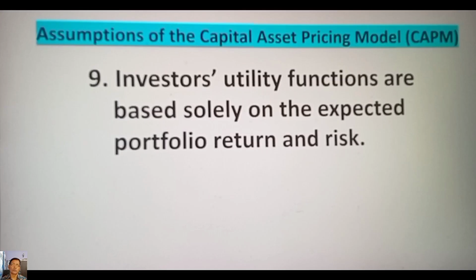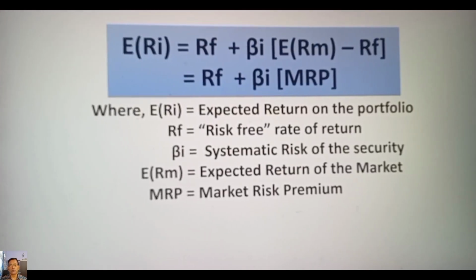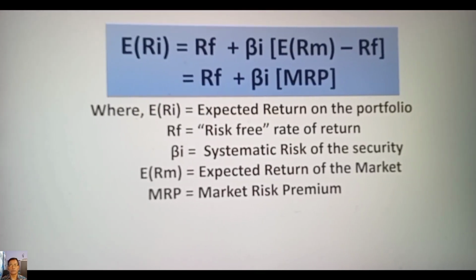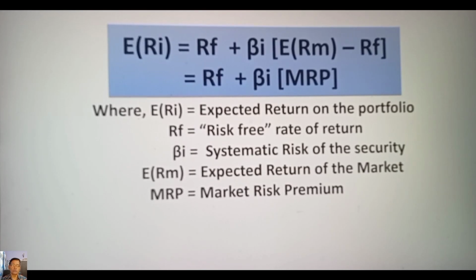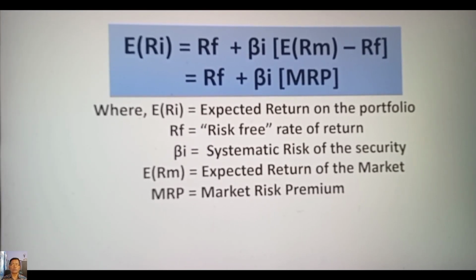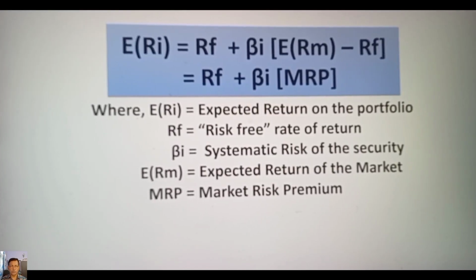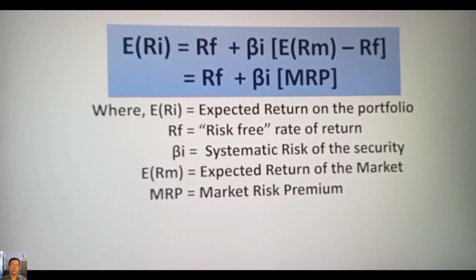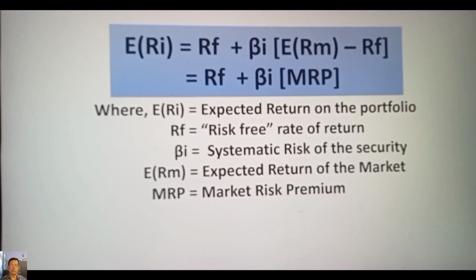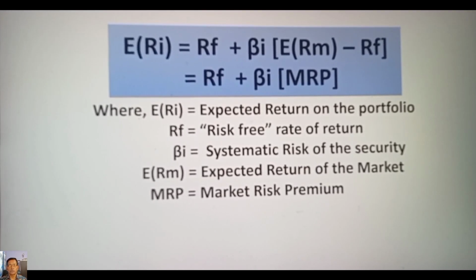Let us see the formula for CAPM. ERi is equal to Rf plus beta i into (ERm minus Rf), which is equal to Rf plus beta i into MRP, market risk premium.